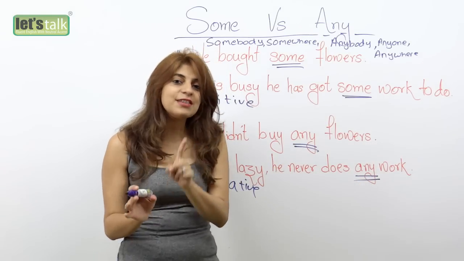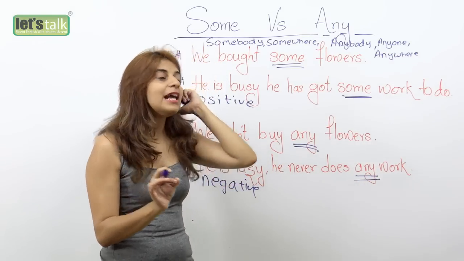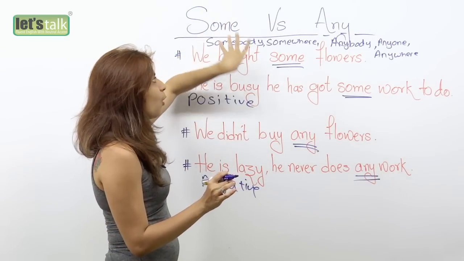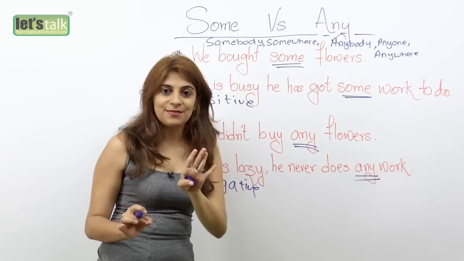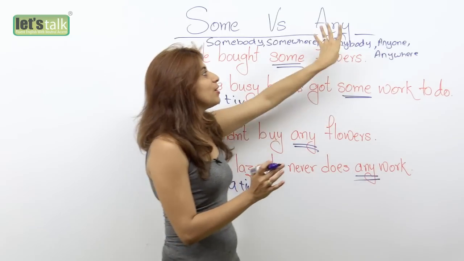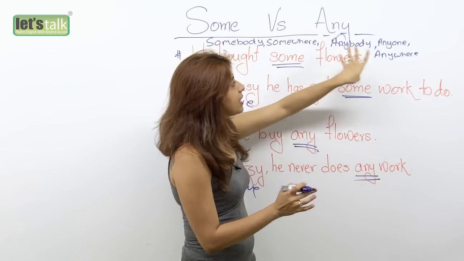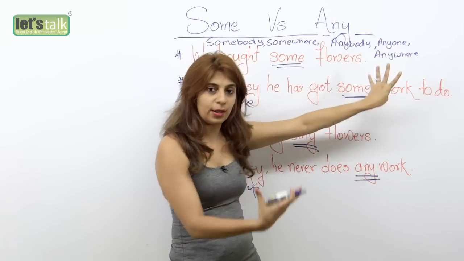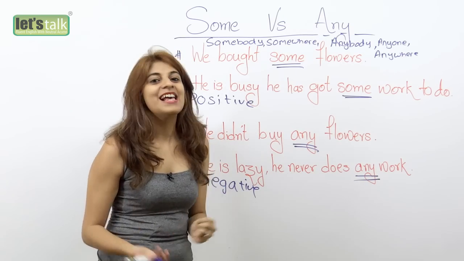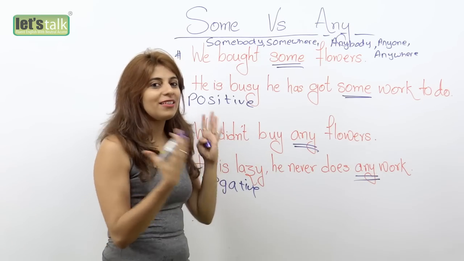So this is the first rule that you need to keep in mind: we use the word some along with these words in positive sentences, whereas we use the word any along with words like anybody, anyone, anywhere in negative sentences. Now let's learn some more about these words.